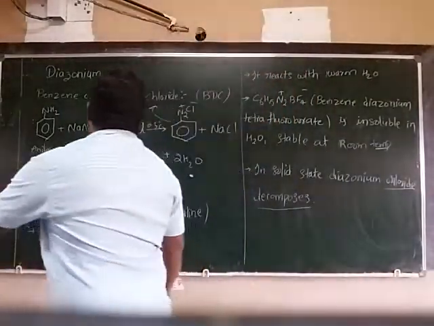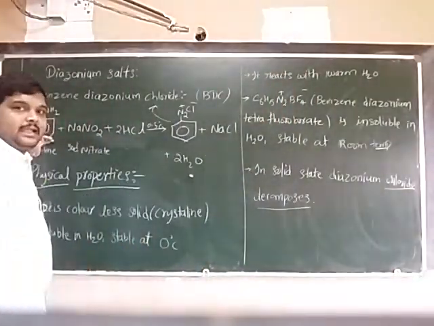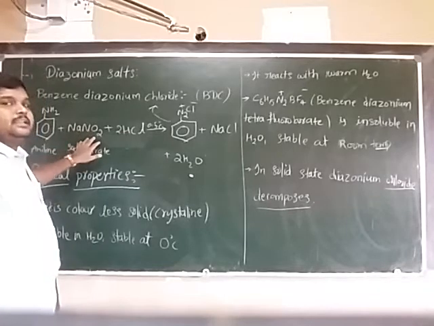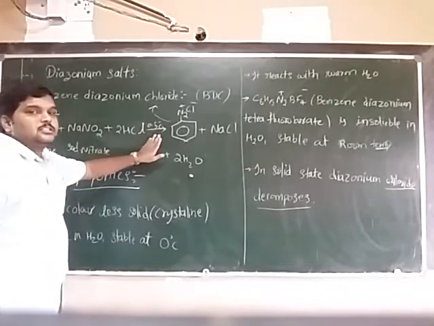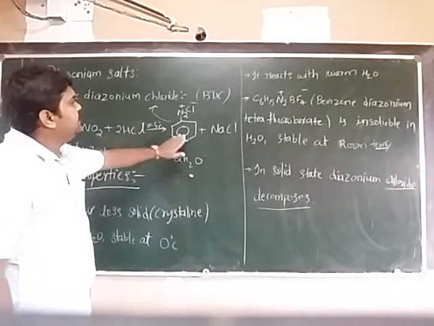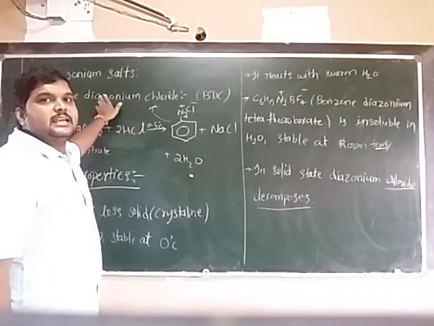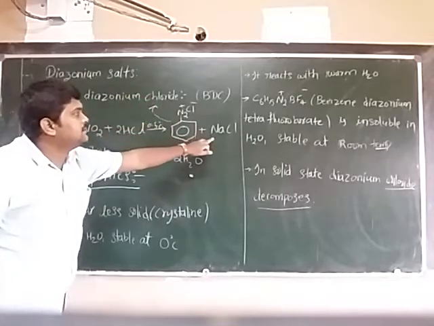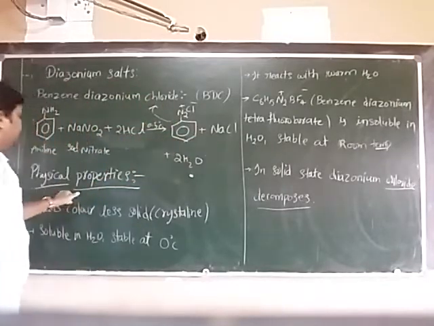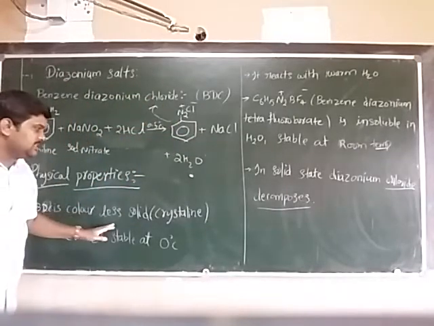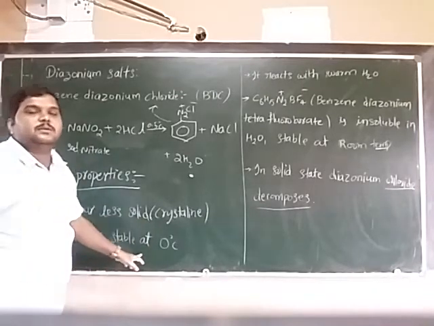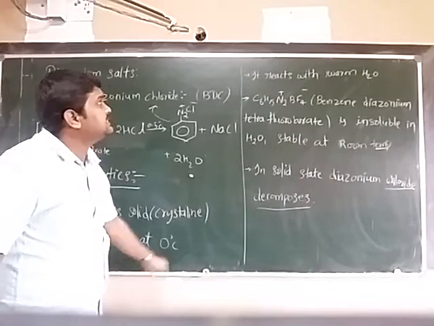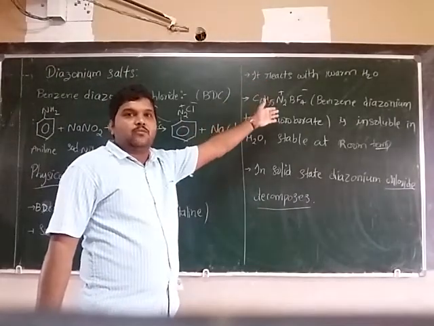So benzene diazonium chloride: when aniline reacts with NaNO2 and HCl, that forms HNO2 at 0 to 5 degrees Celsius, leading to the formation of benzene diazonium chloride. Its physical properties: it is a colorless crystalline solid, soluble in water, stable at 0 degrees Celsius, and it reacts with warm water.